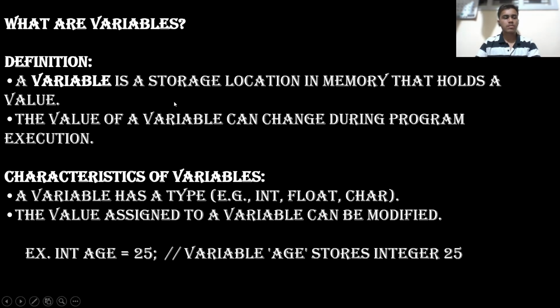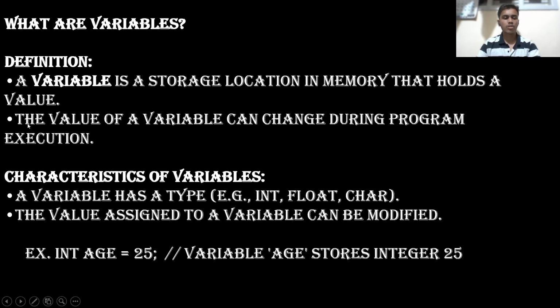What are variables? A variable is a storage location in memory that holds a value. Variable, nothing but it is a storage location in memory that holds a value, holds a number, holds anything. The value of a variable can change during program execution. A programmer can change the value of the variable during the execution.